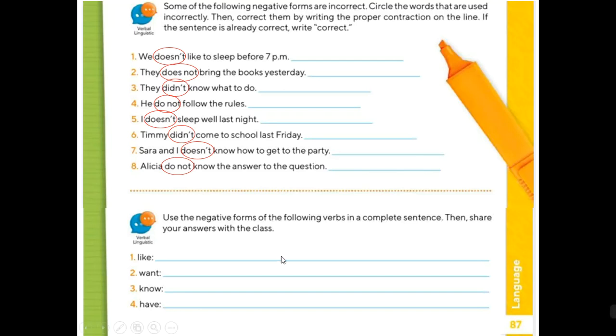And finally, use the negative forms of the following verbs in a complete sentence. So you are going to use the negative don't, doesn't, or didn't with these verbs. Okay? And write your own sentence.